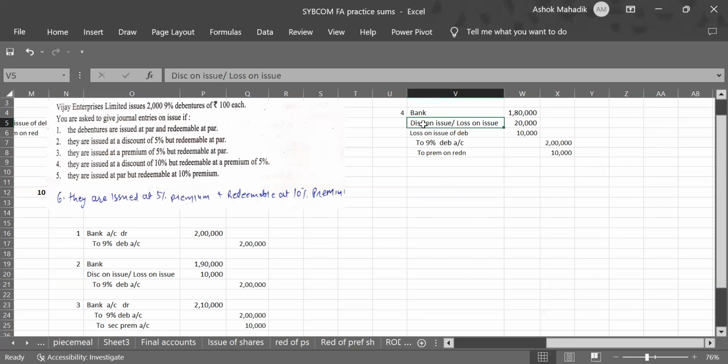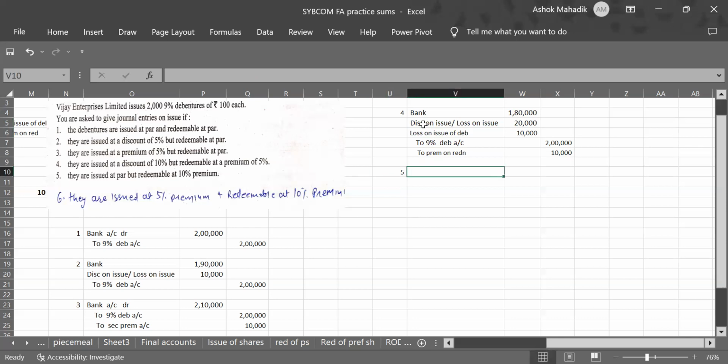But when you show them separately, while writing off these losses, you have to pass two entries again. So you can just merge it, loss on issue of debentures, 30,000 directly. It's up to you. No one will mark you wrong if you write it separately. Clear? Now let us go to the fifth one.